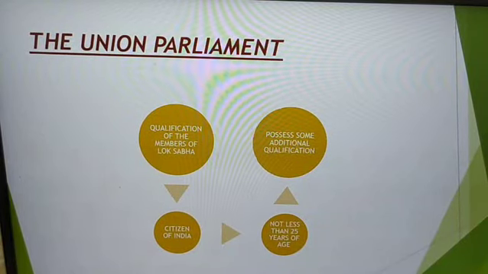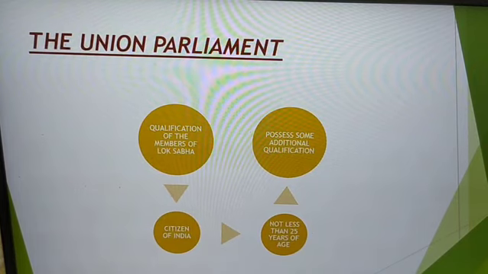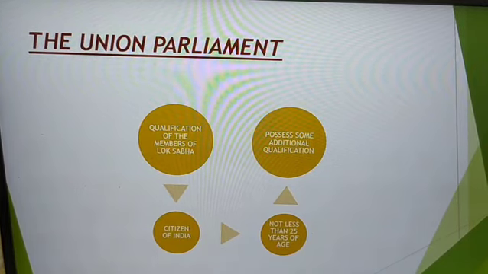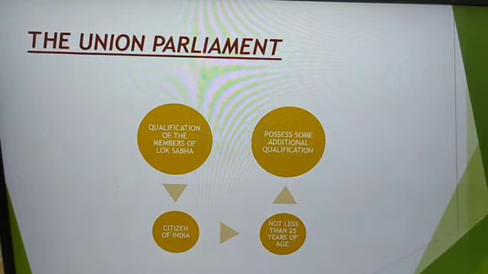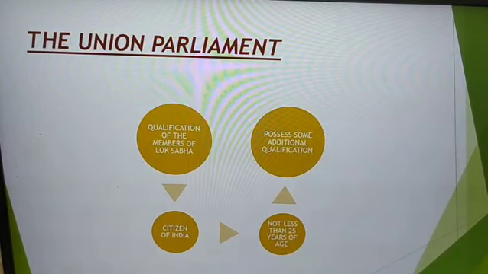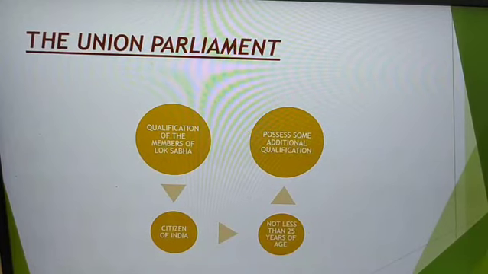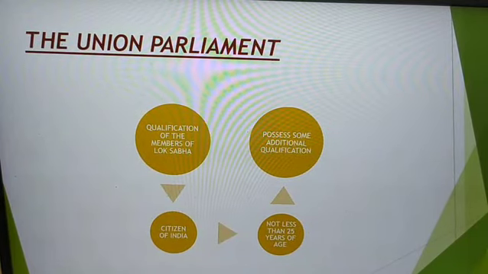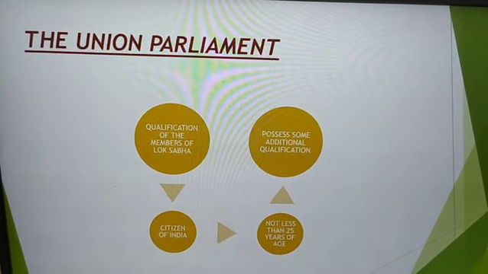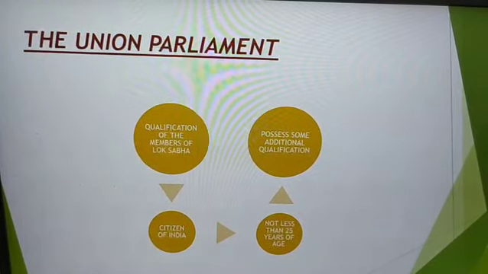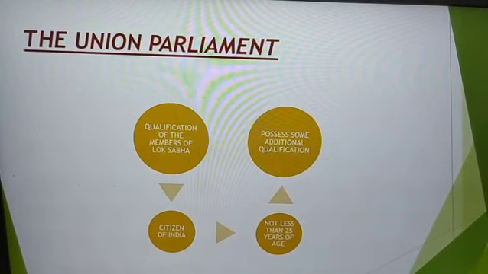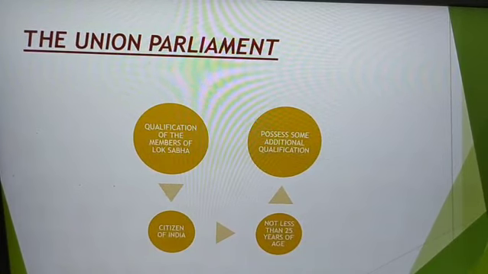However, we also should know on what basis the people who are standing for the elections of Lok Sabha can be declared disqualified. Number one, if they hold an office of profit under the government of India. Already getting a seat in Lok Sabha is a government office, and a person cannot hold two government offices simultaneously, so the person remains disqualified on this criterion. Then if a person is of unsound mind, and the third one is when the person is an undischarged insolvent.